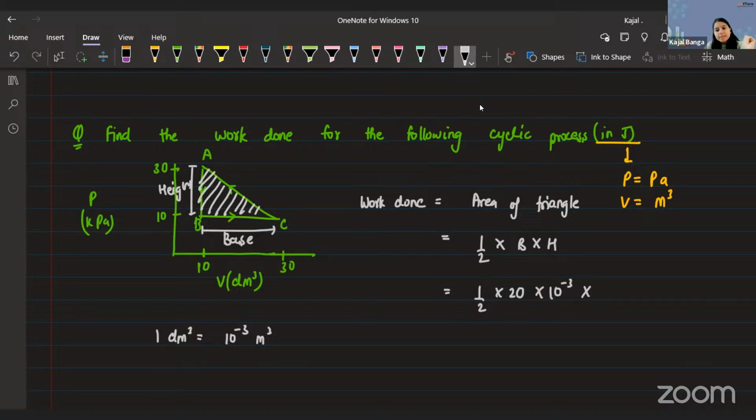And what height is, it is also 20. But it is in kilopascal, so you have to convert it into Pascal. And how will you convert kilopascal into Pascal? By multiplying by a factor of 10 to the power 3. So 10 to the power minus 3 and 10 to the power plus 3 will cancel out each other. Over here, I'll get 10 and my answer would be 200. Simple, easy peasy question. So this is your work done.